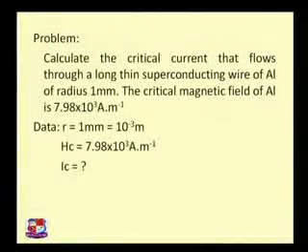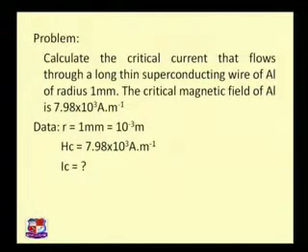Now if you go further, there is a second problem statement where we are going to talk about the IC and HC relationship. In this problem, calculate the critical current that flows through the long thin superconducting wire of aluminium of radius 1 millimeter. The critical magnetic field of aluminium is also given: 7.98 into 10 raised to 3 ampere per meter.